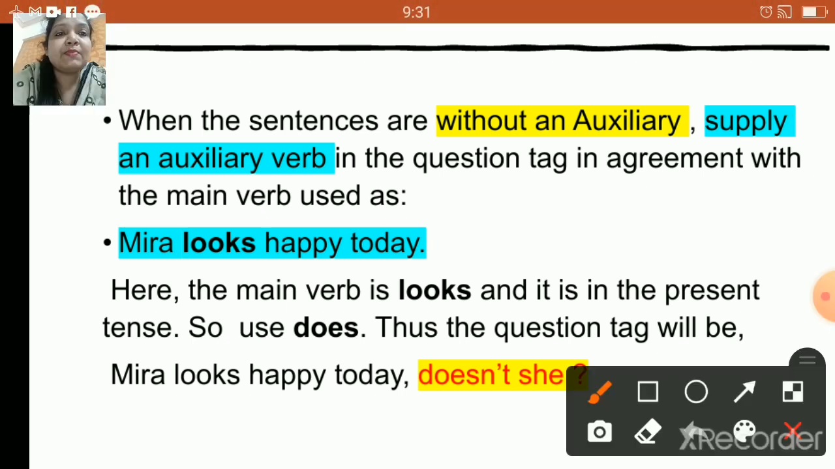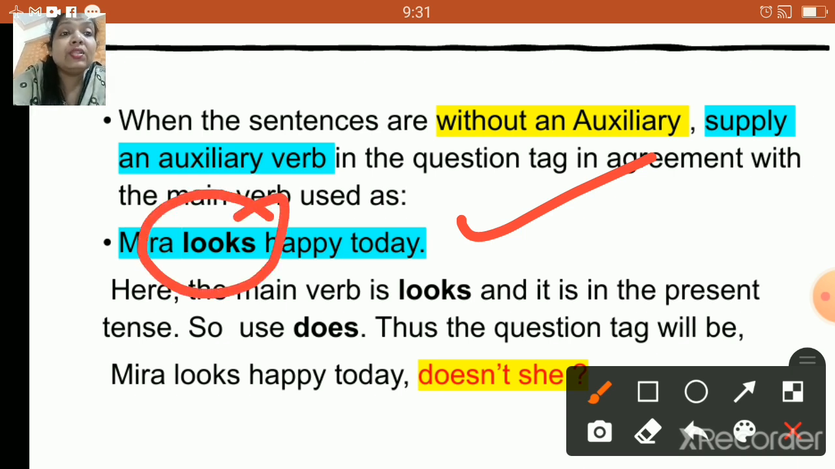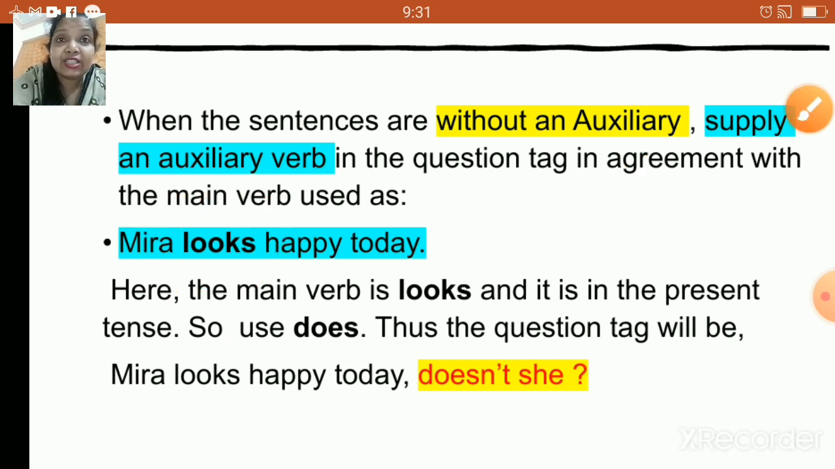Now let us check this particular example. Meera looks happy today. Okay, now looks is basically your main verb, isn't it? So this particular verb is in the present tense, right children? So what will be your question tag? Of course, your question tag will be does, right? But however, this particular sentence is a positive sentence. So your question tag will change to a negative question tag. So over here, your correct answer will be doesn't she?